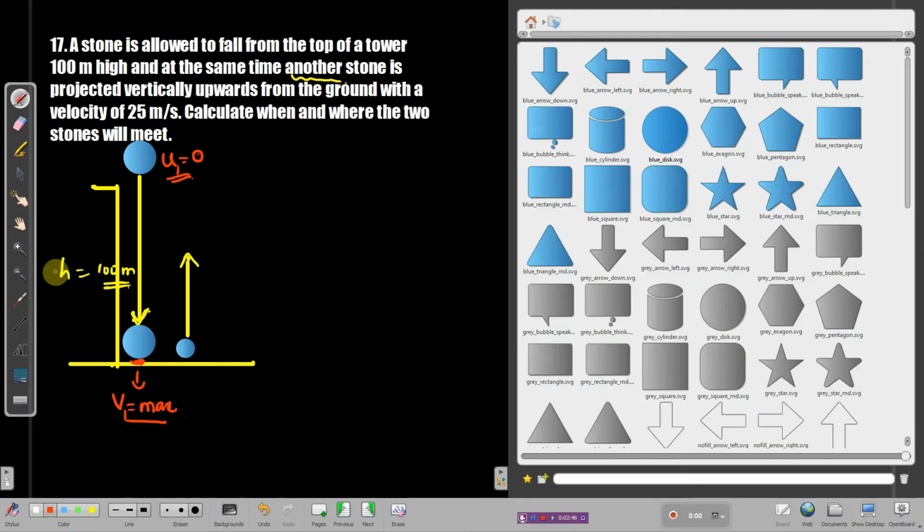Okay, and when you throw something from the bottom, you can never throw anything with 0 velocity. Here the velocity is given. This is 25 meter per second. So green color I will use for the second data. I am writing initial velocity u2 as nothing but 25 meter per second. Great. Now in the first case, g value is acting as minus 9.8.